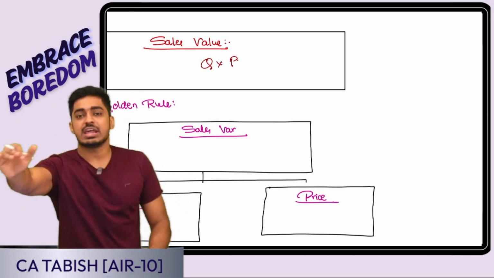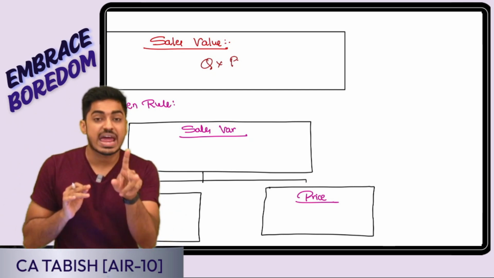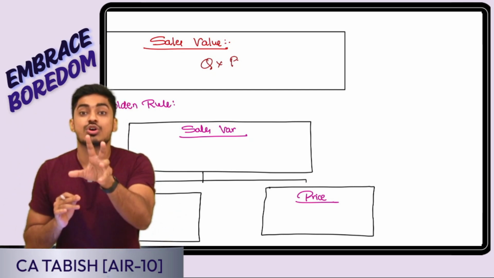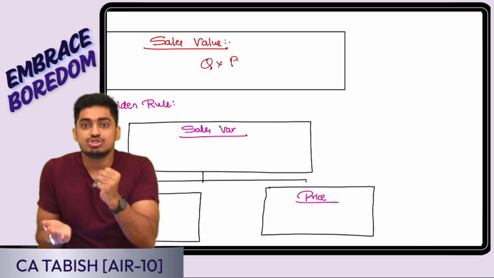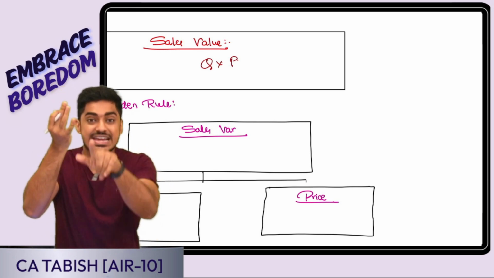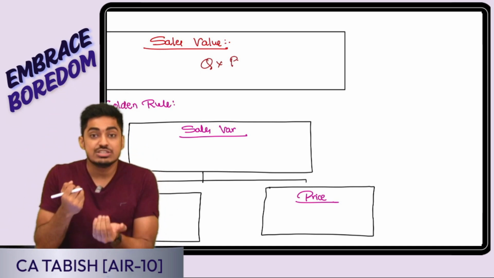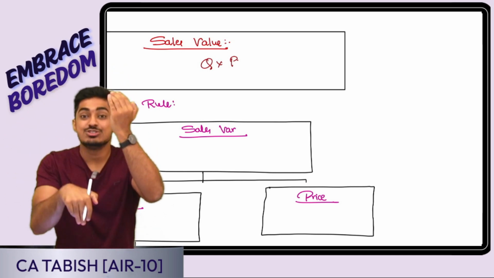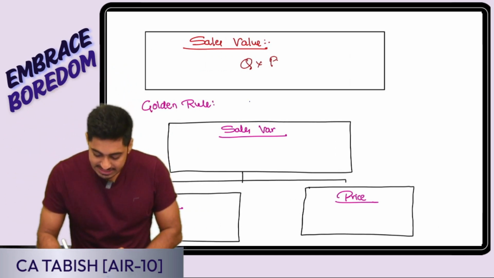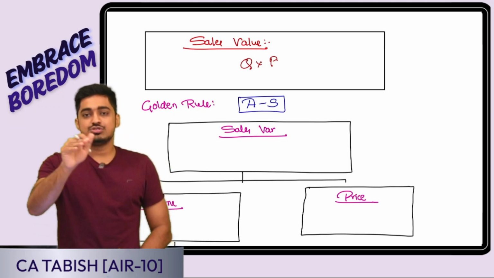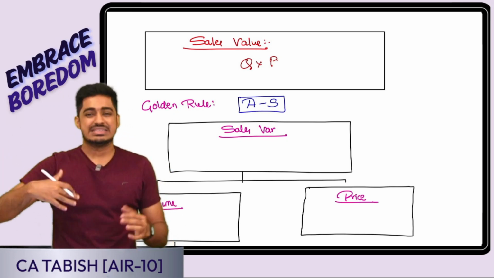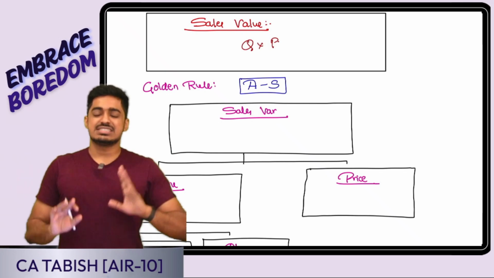The most important thing to remember in sales variance: till now, wherever I was writing difference, I always did standard minus actual, because it was cost. Standard cost should be more, actual cost should be less, that is favorable. But this is sales. Money is coming. Actual sales should be more, standard sales should be less. So I will always write it as actual minus standard. You can write it as actual minus standard or actual minus budget; interchangeably they are used.